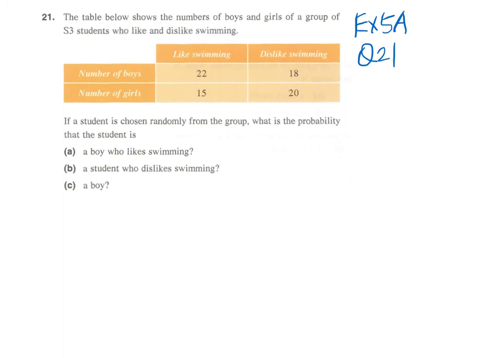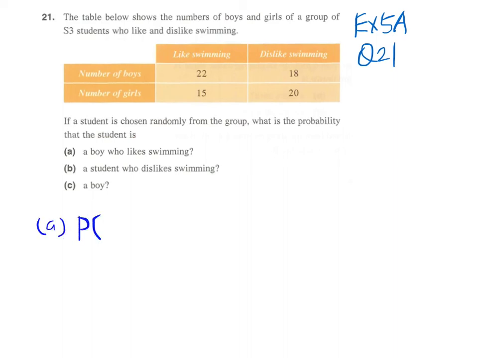And as requested by some of the students, who hope that I can record some videos on some higher order thinking problems, hard problems, or more difficult problems, this is this one, question number 21 from exercise 5A. It's rather a tricky problem. And it shows the number of boys and girls who like and dislike swimming in this table. And a student is chosen randomly from this group. What is the probability that the student is a boy who likes swimming?